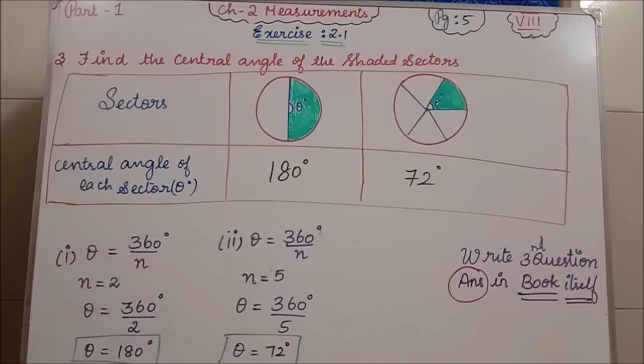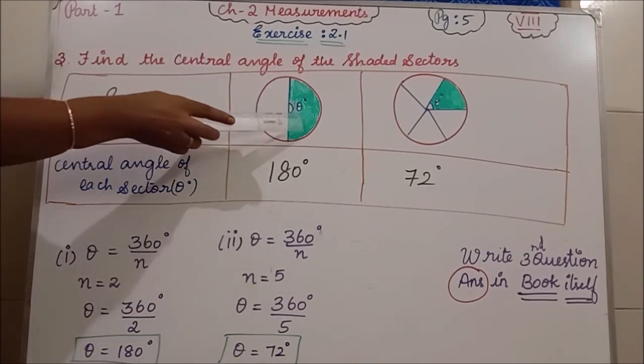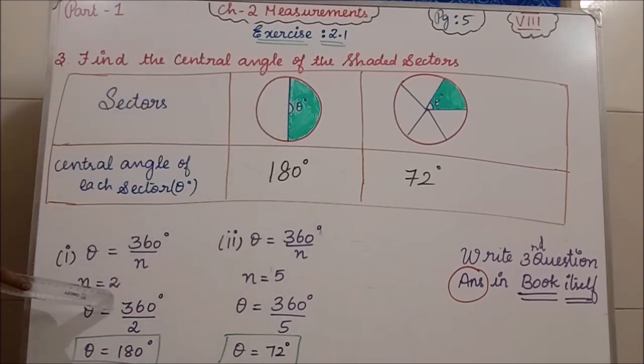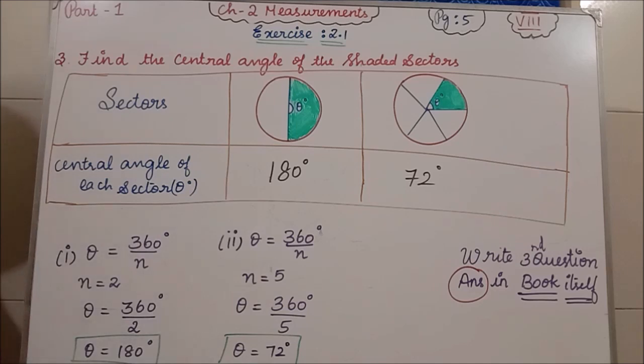Here how many parts has it been divided into? 1, 2. So n is equal to 2. In the place of n you put 2. Theta equals 360 degree divided by 2, which gives theta equal to 180 degree. So the answer for the first diagram is 180 degree.